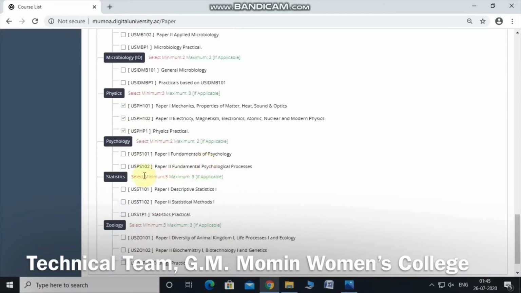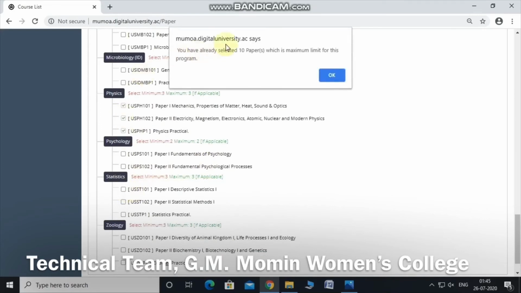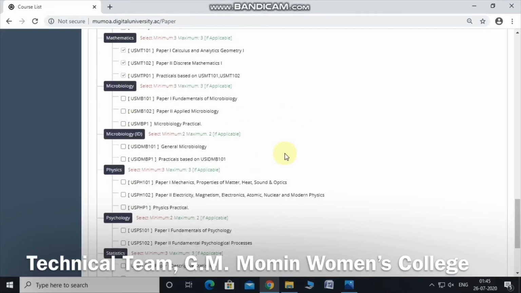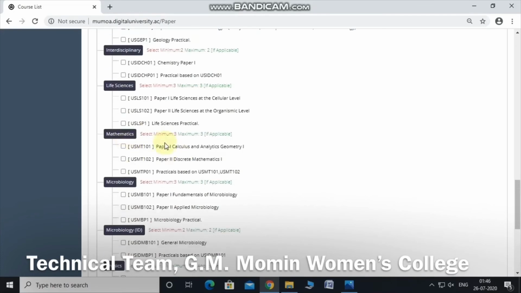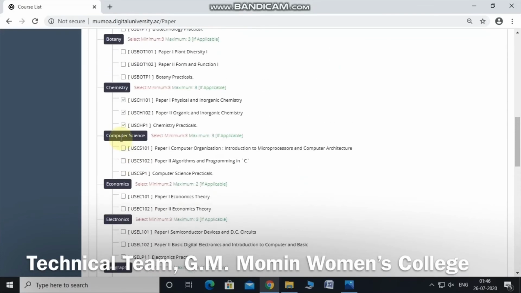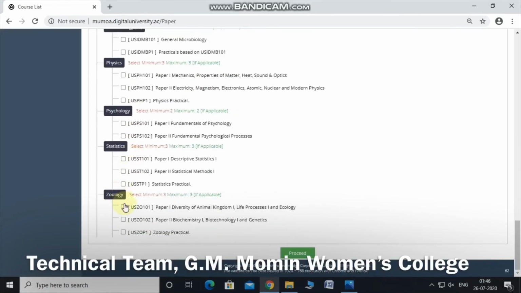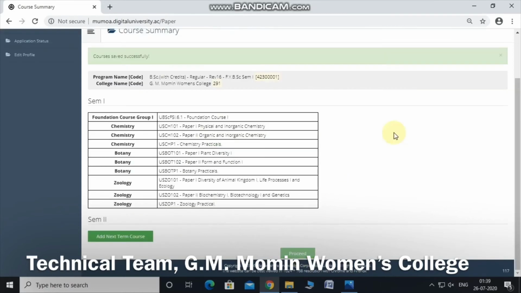If suppose I am selecting the fourth subject, again it is going to give me a prompt. So I am clicking on OK, and if I want to change the subject, then I can just deselect it and I can move to another subject, that is CBZ. So here I have to select accordingly C, B and Z, and I have to click on proceed button. Once I click on the proceed button, my course details gets saved successfully.